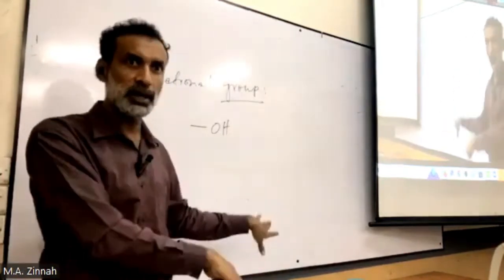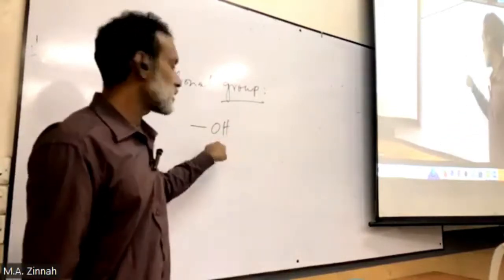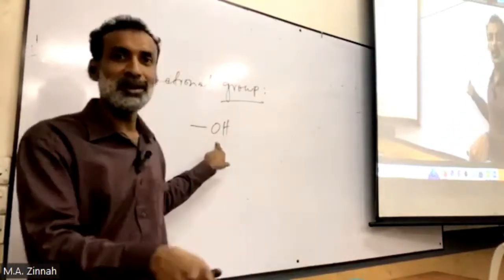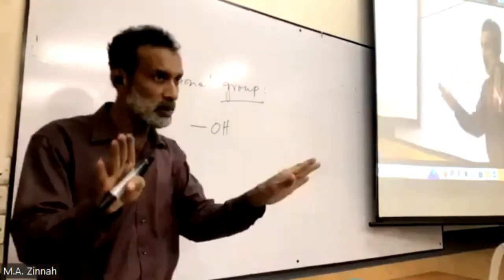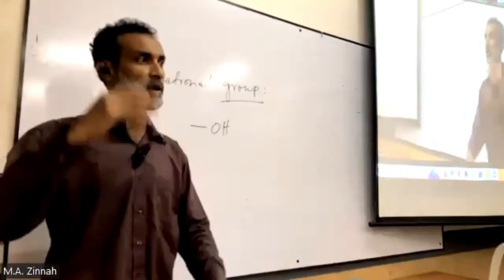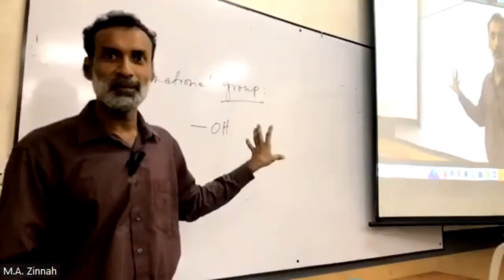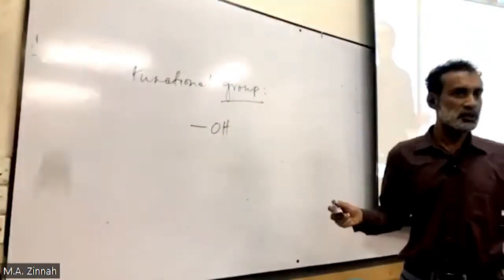So we are studying organic chemistry here. In all organic chemistry, there is carbon, and this OH is bonded to carbon covalently. Here is no OH ion. Do you have any problem with OH? Metal OH, like sodium hydroxide, potassium hydroxide, is not that. If OH is bonded to carbon, it is a functional group.